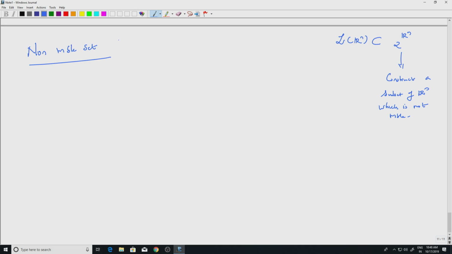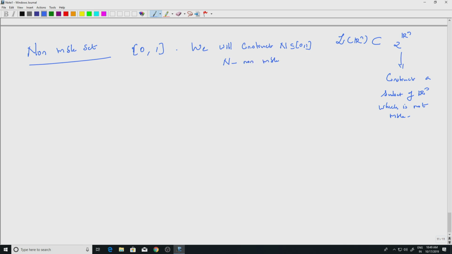Well, this requires what is known as the axiom of choice. I will comment upon it when the time comes. So what we do is first define, look at the closed interval 0 1. We are going to construct a subset of 0 1 which is non-measurable. Let me write down that we will construct a set N which is contained in 0 1 and N non-measurable.